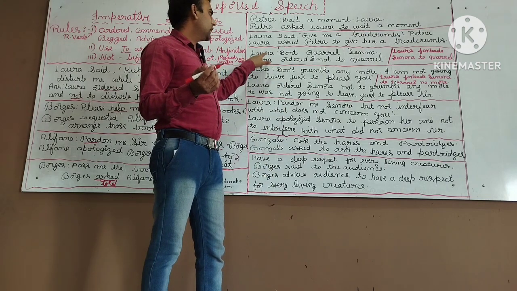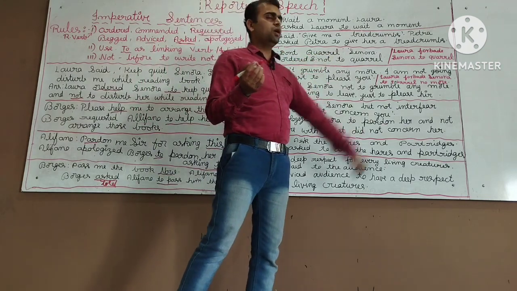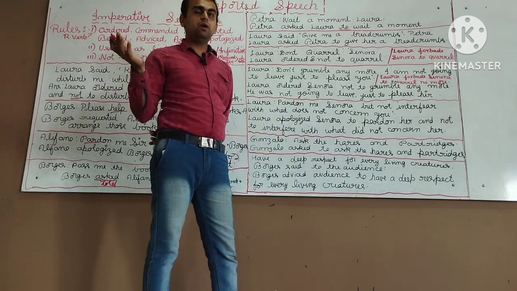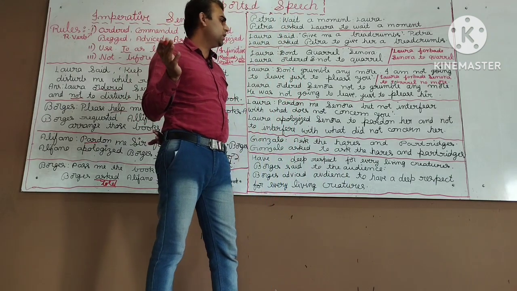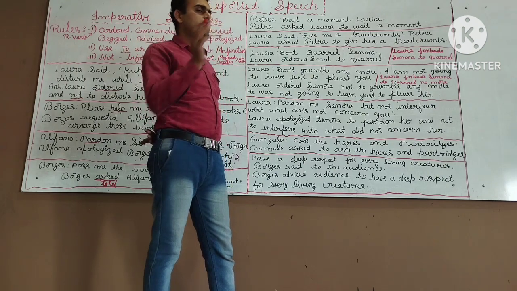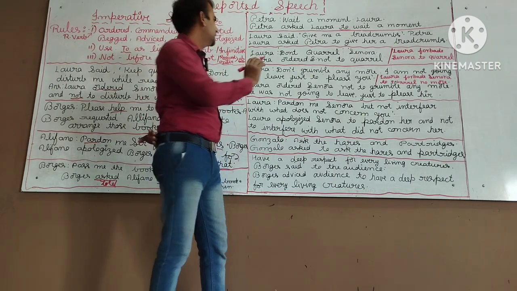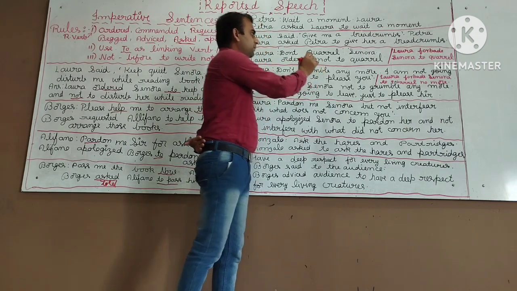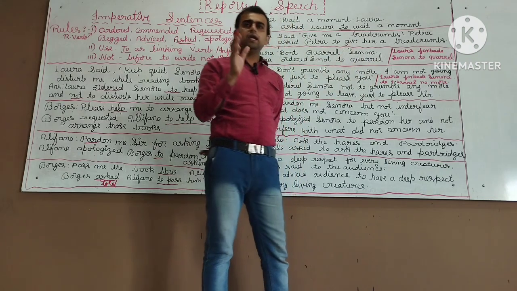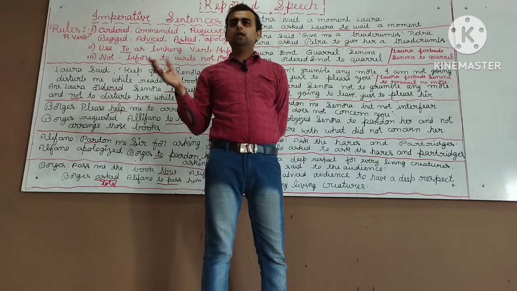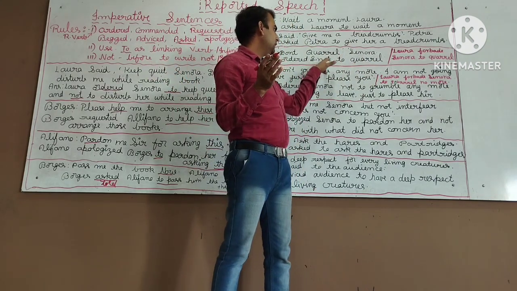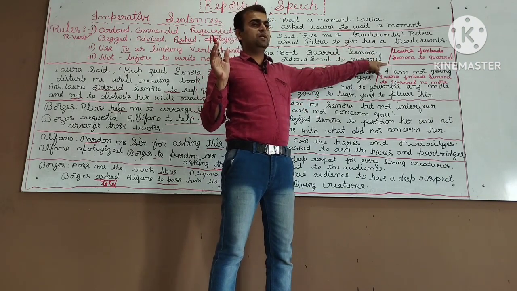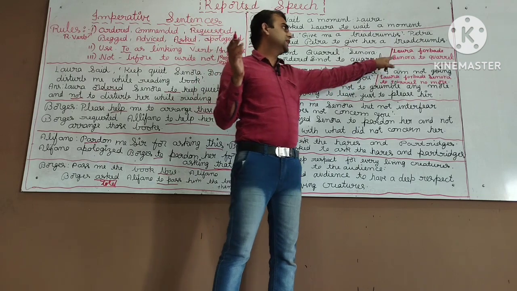Next, Laura: "Don't quarrel, Sinora." Laura is saying, don't quarrel Sinora. It is one type of order, is it? One type of order or one type of command. How to change this particular sentence into indirect speech? Laura ordered Sinora, okay, I have written the short form, not to quarrel. Laura asked Sinora not to quarrel. Okay, I said not we have to write before to. This is one way. Another way is there. Those who want can follow this way.